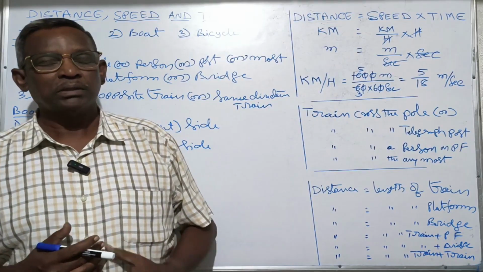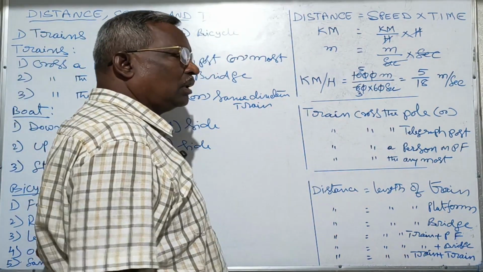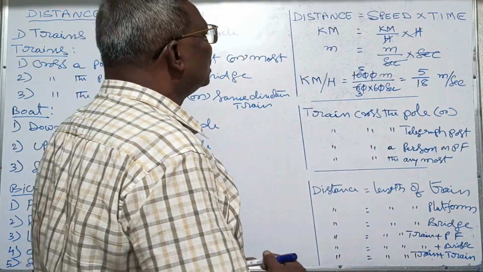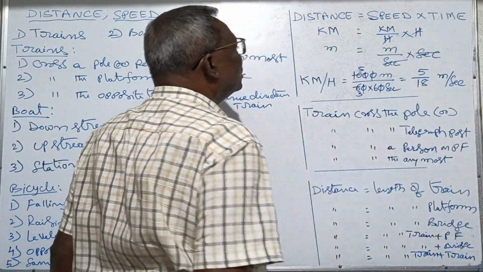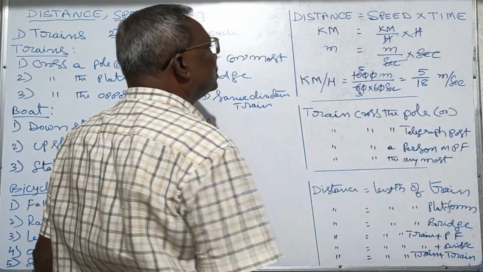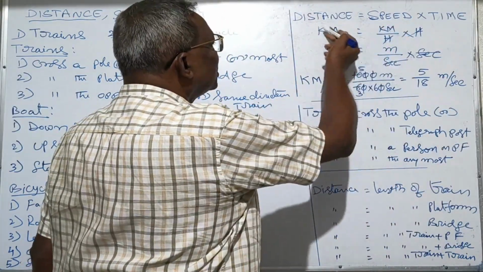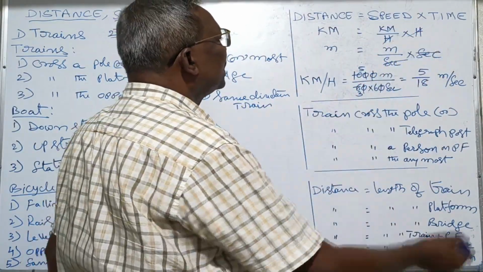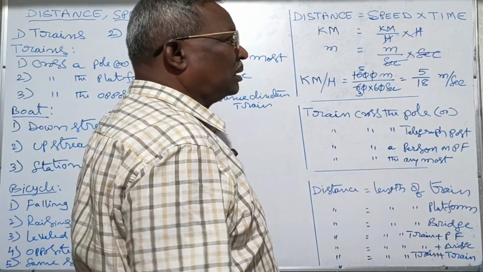Today our topic is distance, speed and time. This is a standard formula. Distance is equal to speed into time. So that means speed is equal to distance by time. Similarly, time is equal to distance by speed.